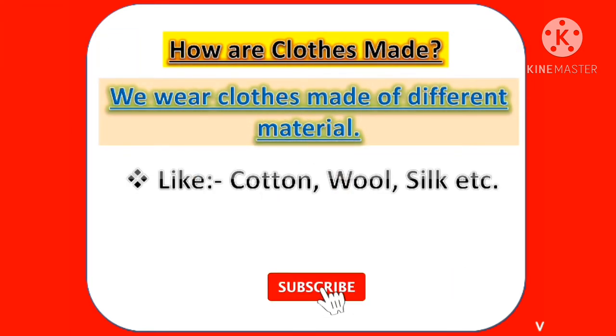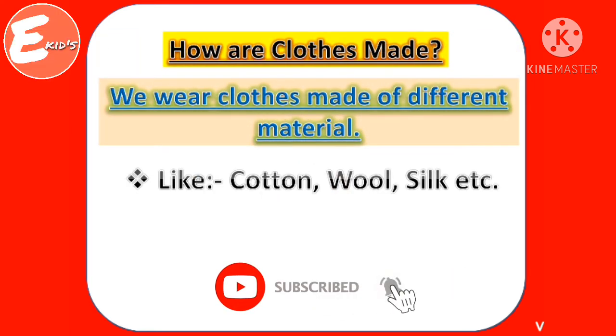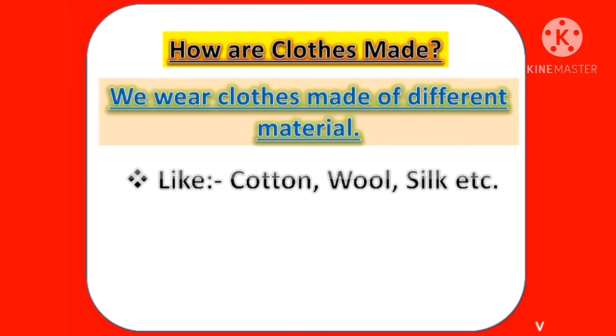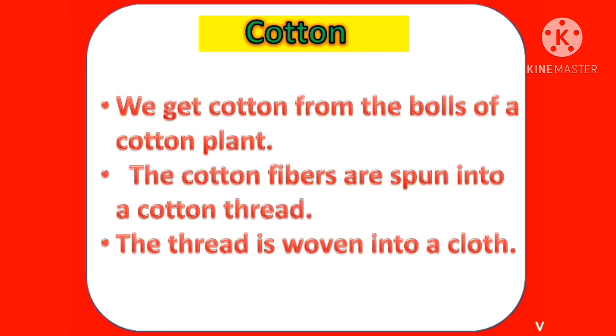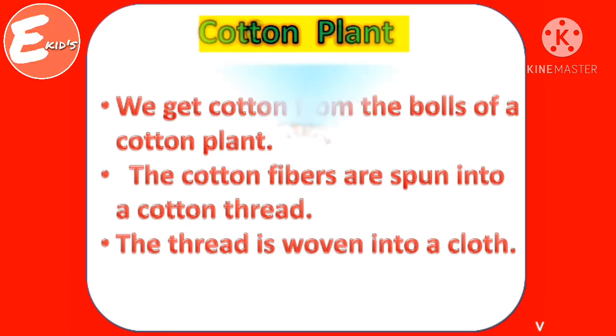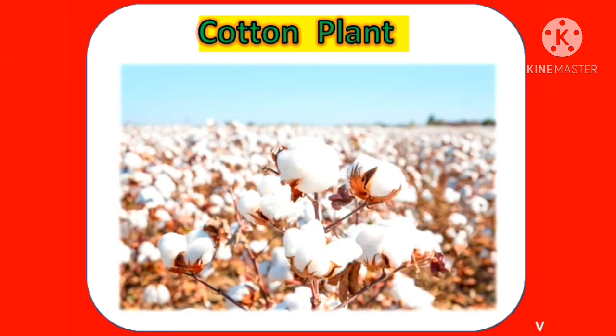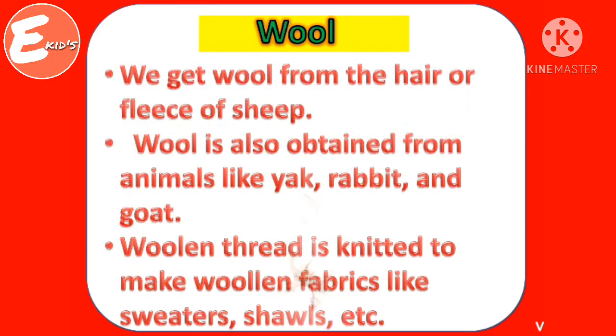How are clothes made? We wear clothes made of different materials like cotton, wool, silk, etc. Cotton. We get cotton from the balls of a cotton plant. The cotton fibers are spun into cotton thread. The thread is woven into cloth. These are cotton plants.